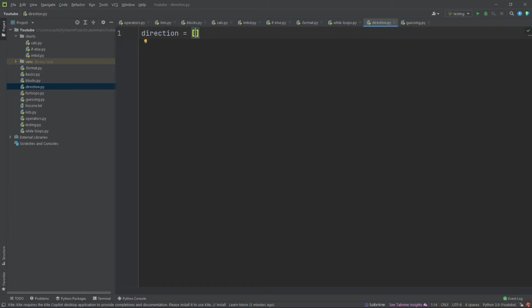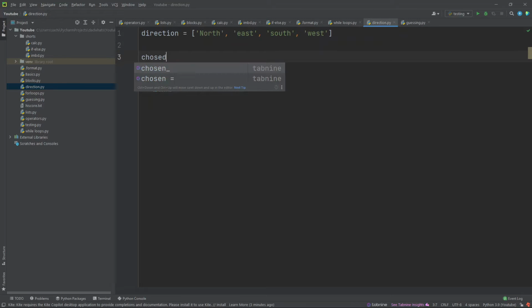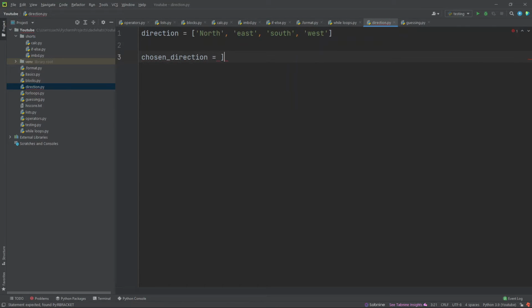equal to north, east, we forgot the south and west, and we'll make a variable with the name of chosen_direction, and we'll leave it as an empty string, right?